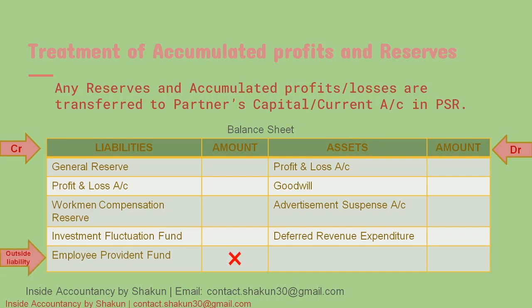Please note that I have mentioned employee provident fund here. Now, employee provident fund is an outside liability that is not a part of our accumulated profit or reserve. So, it is not transferred to the partners' capital account. My point of writing it here was that the majority of students think that this is also accumulated profit or loss and they transfer it to the partners' capital. But please make sure EPF is an outside liability. It is the amount which is to be paid to the employees. Therefore, it should not be written off.